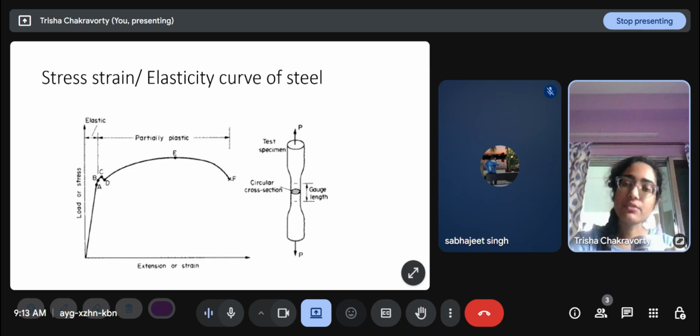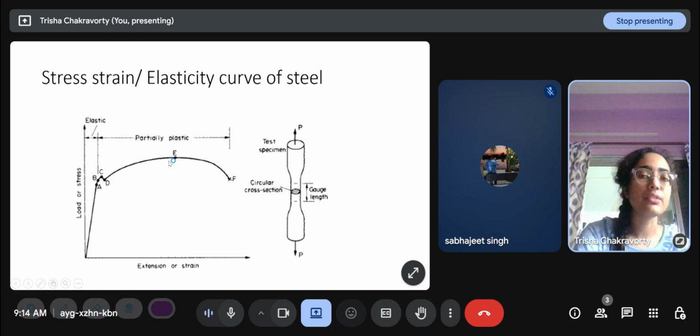After that, the slope falls, but still you can see that the stress is increasing. So at yield stress, the structure has yielded, but it has not actually reached its capacity. The capacity comes here at the highest point where the stress is maximum. So this is the ultimate stress point. After that, the material flows and fractures. So C and E are important points corresponding to Fy and Fu.